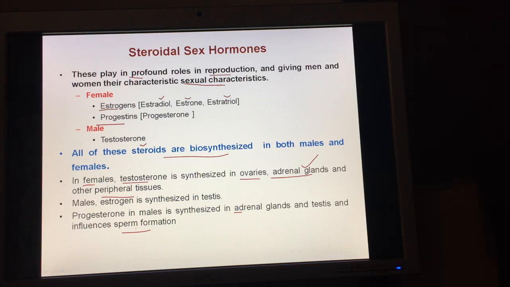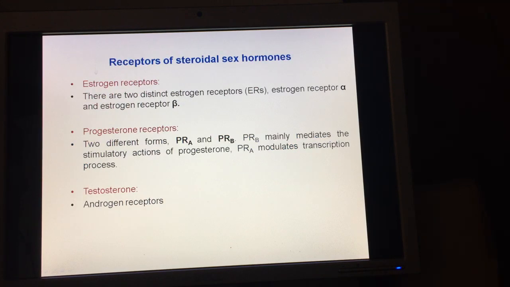Okay, now let us discuss the receptors of these steroidal sex hormones. As we can see, we have specific receptors for estrogens, for progesterone and testosterone. For estrogens, we have two distinct estrogen receptors, ER alpha and ER beta. Likewise, we have two different forms of receptor for progesterone, PRA and PRB.